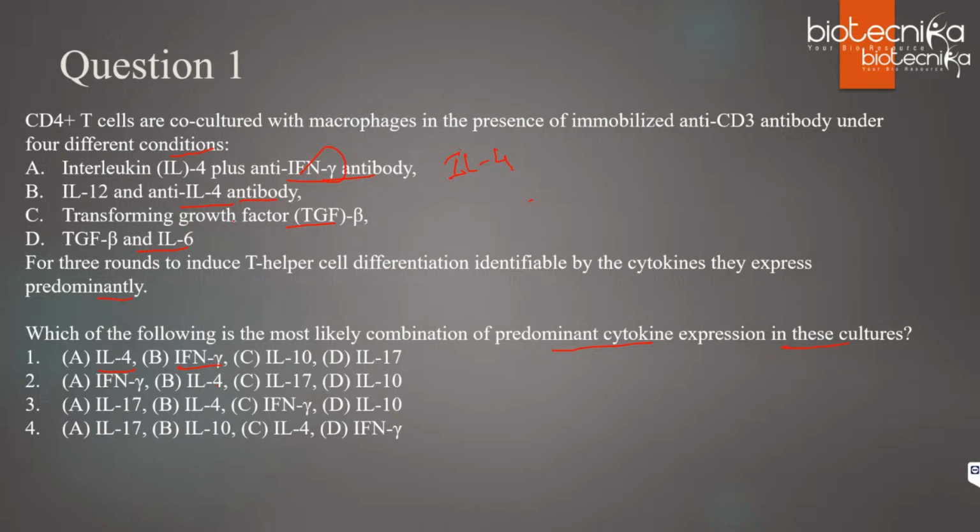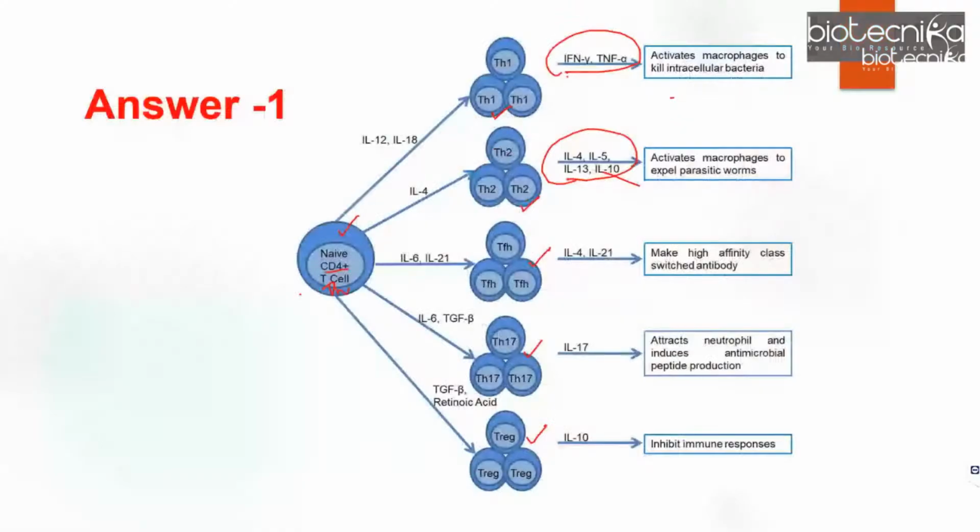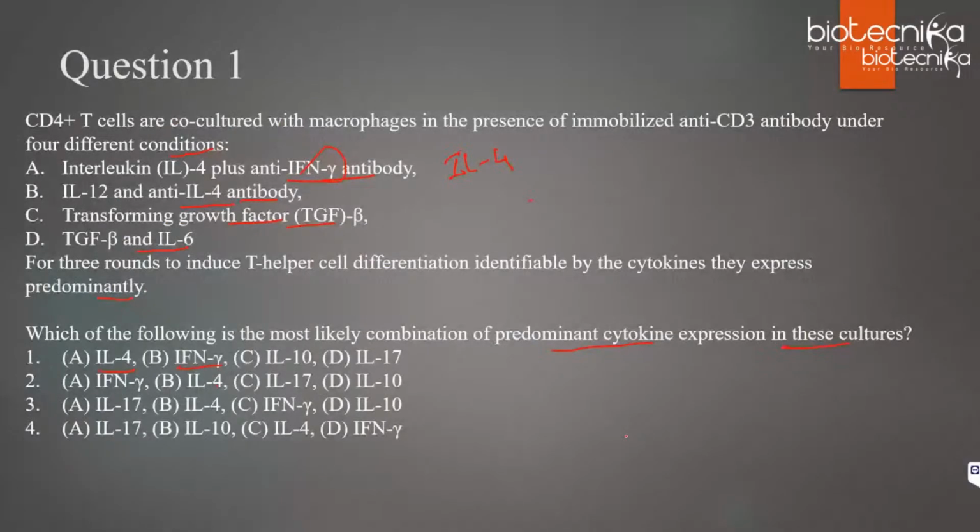Then let us see for C, that is transforming growth factor beta, TGF beta. So only TGF beta we have to see. So it will be this option, TGF beta, and it will give rise to T regulatory cells that will release IL-10 that inhibits immune responses. So all that functions are also mentioned. So for C, it will be IL-10.